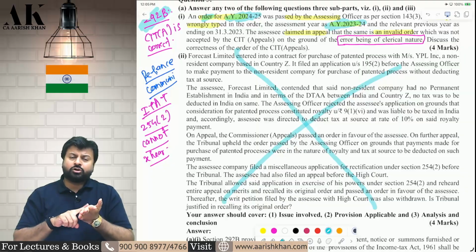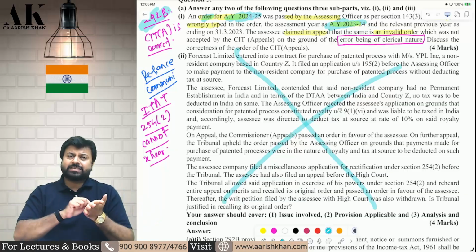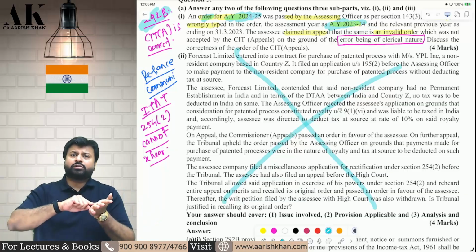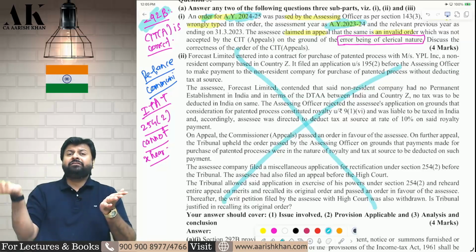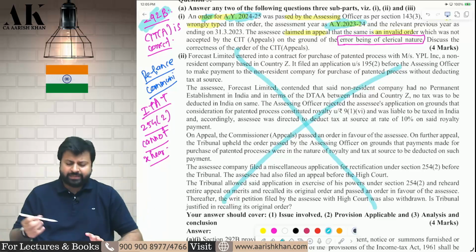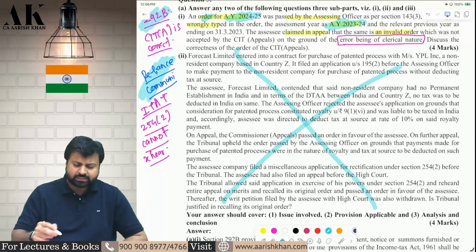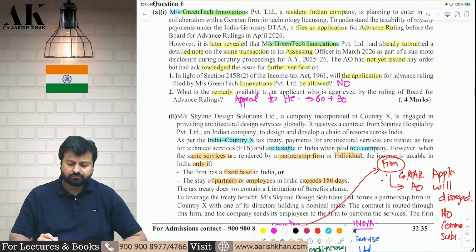The first view should be the last view. They cannot take multiple views. Once they pass an order, they cannot change the order in future. Yes, only one thing is possible. Once they pass the order, in future, if there is an apparent mistake, they have to rectify. That's it. That's the only power with the ITAT, which was said by the Supreme Court in the case of Reliance Communication. Multiple case laws are there on this issue.